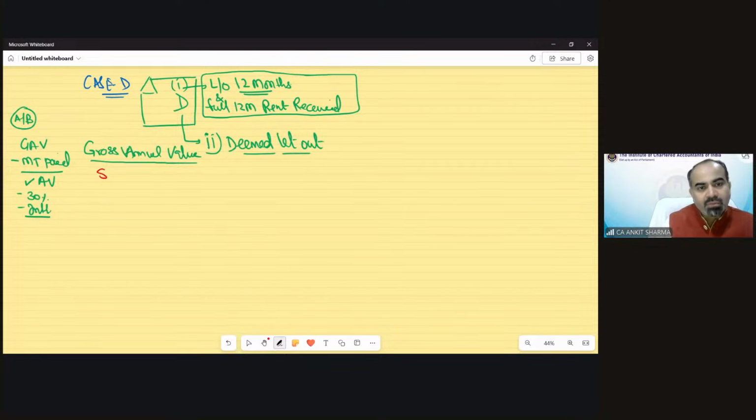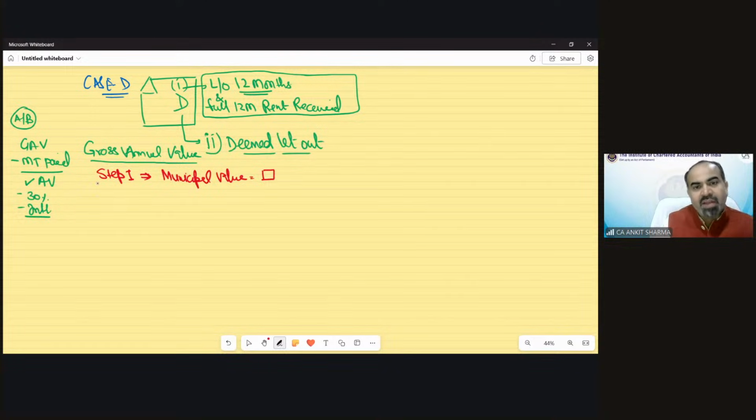Step number 1, and it's very easy. Step 1 says take the municipal value of that property for 1 year. The municipal value of that property would be given in the question.